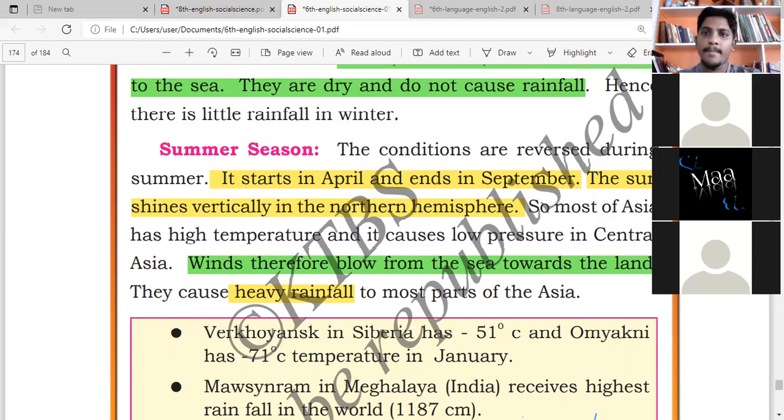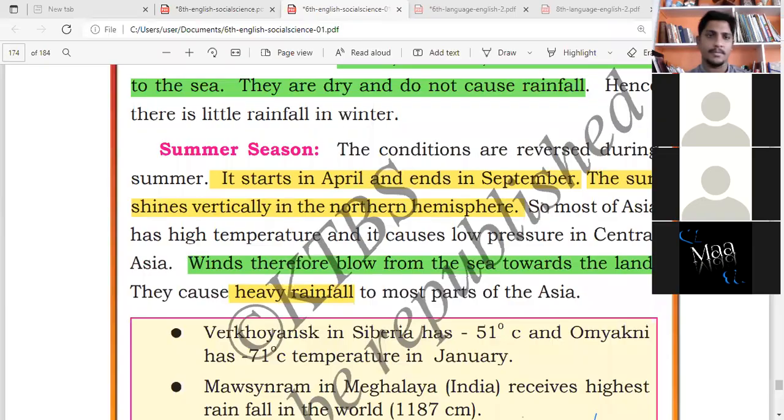Bashira, please go ahead. Summer season will start in April to September. Winter season will start in October to March. Okay, good.